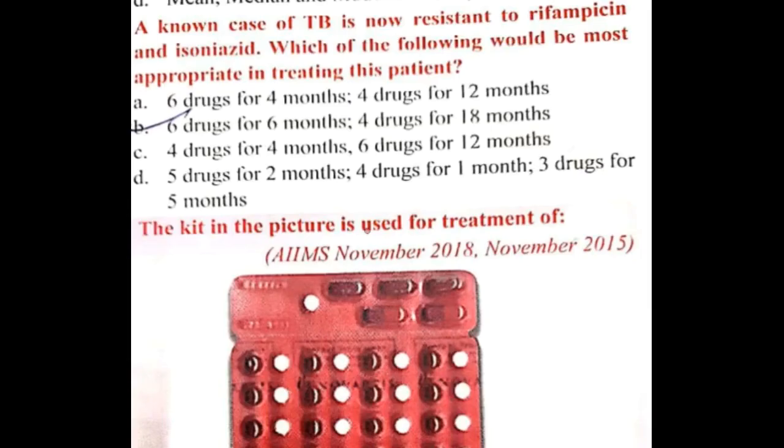A known case of tuberculosis is now resistant to rifampicin and isoniazid. What is this type of TB? This is MDR TB. In MDR TB, which of the following drugs will be given? Actually, in MDR TB, you will give 6 drugs for 6 months and 4 drugs for 18 months. So what are the 6 drugs which are given in MDR-TB? In MDR-TB we have 2 phases.